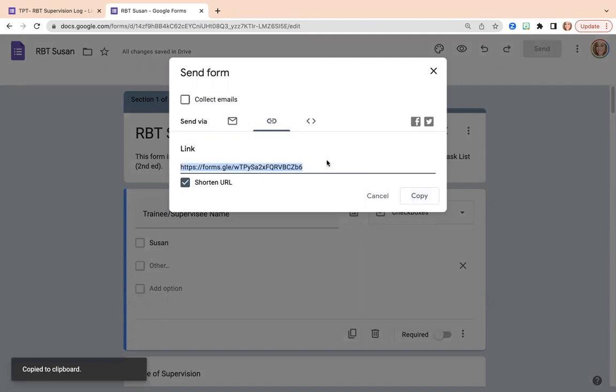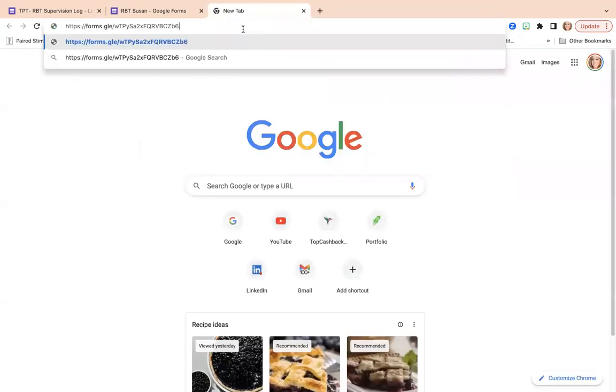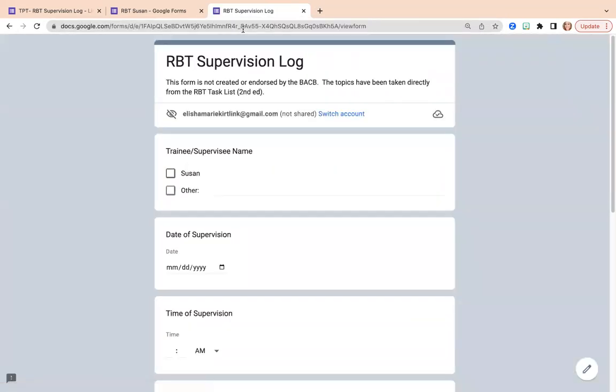This is not the link for me to edit the form. This is the link for me to fill out the form now, as if I was just filling out any type of survey online, right? So I'm not editing the form anymore. So now I have copied this link and I can send it to myself. I'm going to just paste it here to show you. Okay, so now I'm in the option to actually fill out the form.